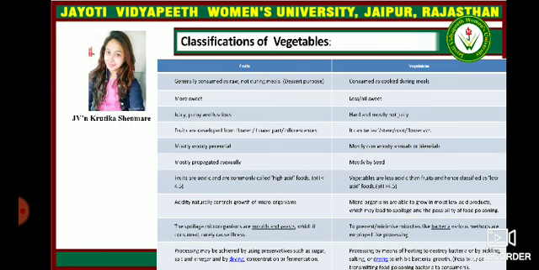Fruits are developed from the flower part and inflorescence, and vegetables can be stem, leaf, roots, flowers. Fruits are mostly woody perennials, and vegetables are mostly non-woody annuals or biennials. Fruits are mostly propagated asexually, and vegetables are mostly propagated by seed. Fruits are acidic and are commonly called high acid foods, with pH less than 4.5. Vegetables are less acidic than fruits and hence classified as low acid foods, that is, pH greater than 4.5.